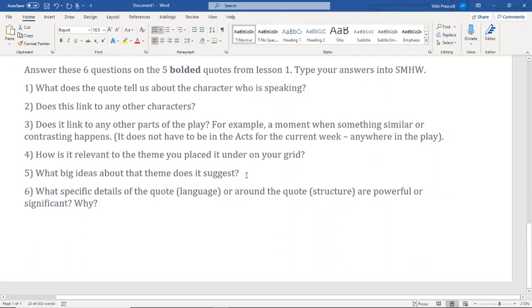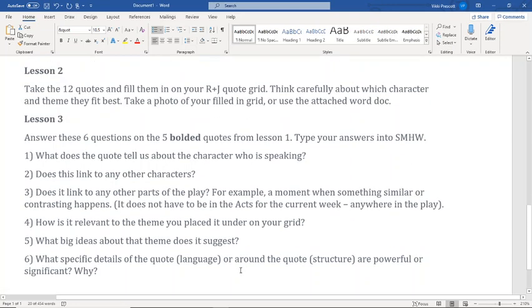So again, you can move on. What big ideas about that theme is being suggested? Well, the idea of the play being a tragedy, perhaps. The idea of foreshadowing that's happened at the beginning there, coming to its conclusion at the end. And then you might want to pick out any features of the language that you can see, or structural features as well. So I hope this is useful.